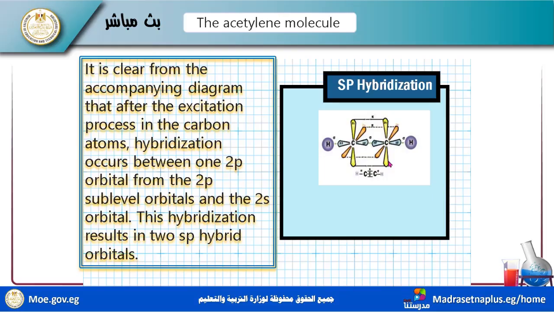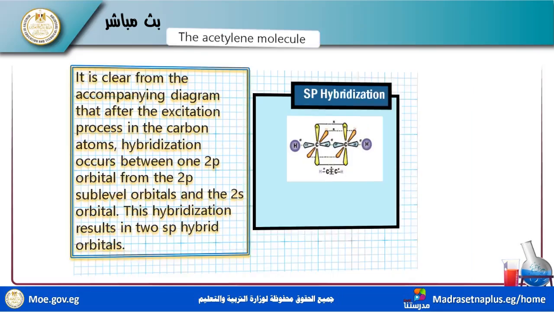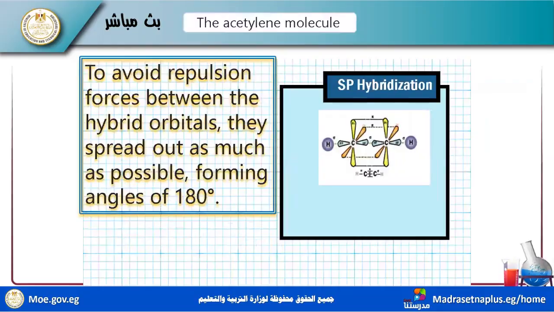This hybridization results in sp. This is an sp orbital, and here the hybridization forms sp only.